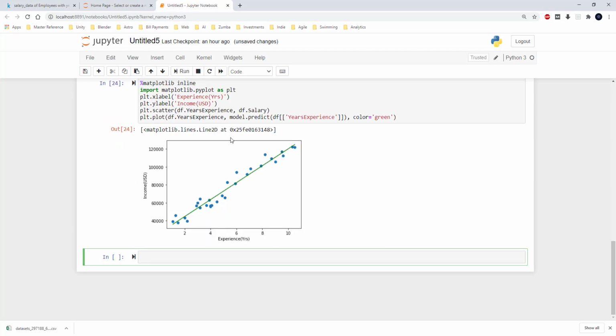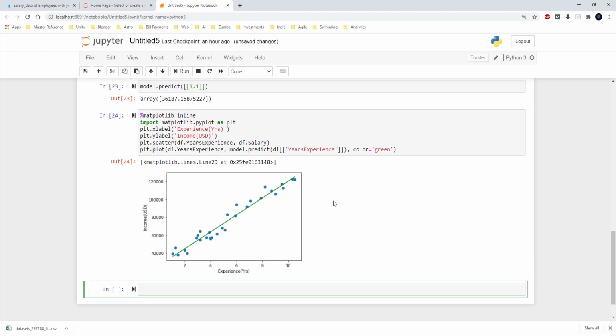When I run this code, you can see that the scatter or the blue color dots are from the inputs from the data frame that we had downloaded in Kaggle, and the line is from the model predicted by the machine learning algorithm. And this shows the fitment of the model generated by the machine learning algorithm to the actual data points.